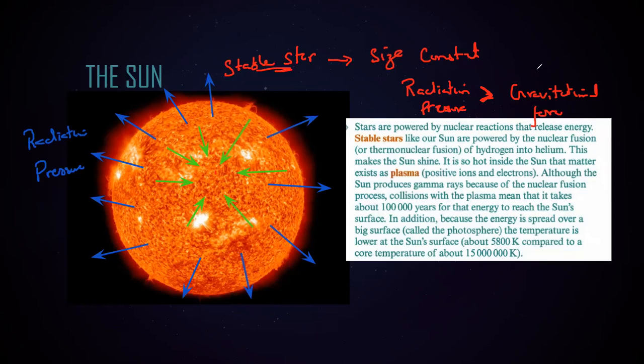Gravitational force is pulling all the things towards the center and radiation is pushing all the things outward. So if the radiation pressure is more, the size of the star will increase, and that type of star will become a giant, a red giant or blue giant. It's called a giant star when the size starts to increase. But what will happen if the radiation pressure is less than the gravitational force, like gravitational force is stronger?